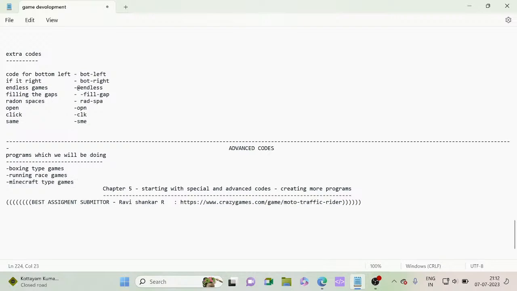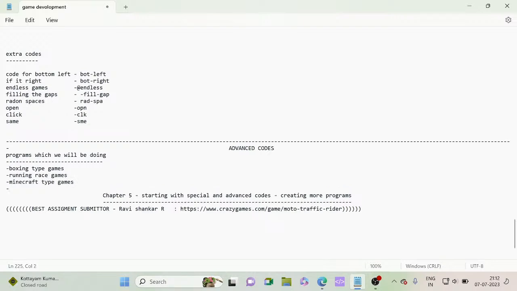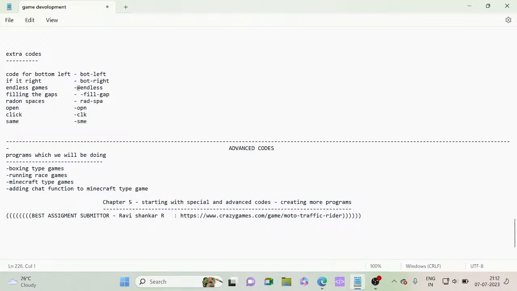After that we will be adding a chat function to the Minecraft type game, and then we will be making wonderful cooking games.